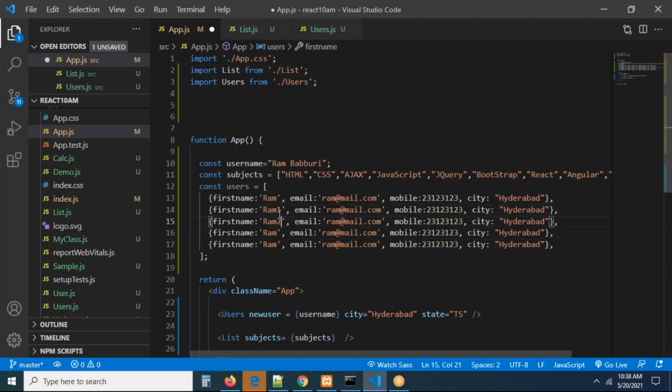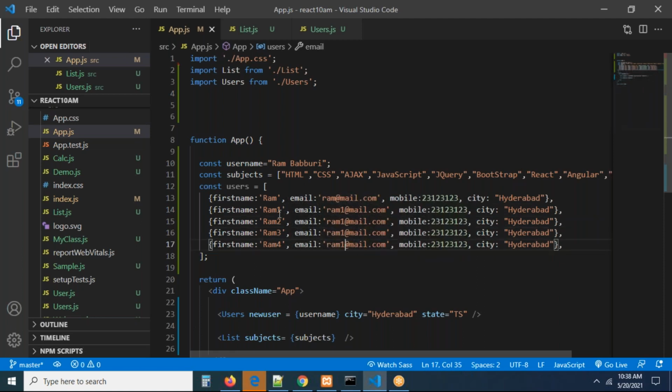Okay, let us take some data here, RAM2, RAM3, RAM4, something like this. And here also we can take the mail IDs something like this. Exactly, don't worry, you can take some valid data. I have taken something like this, don't worry, it's not a problem.